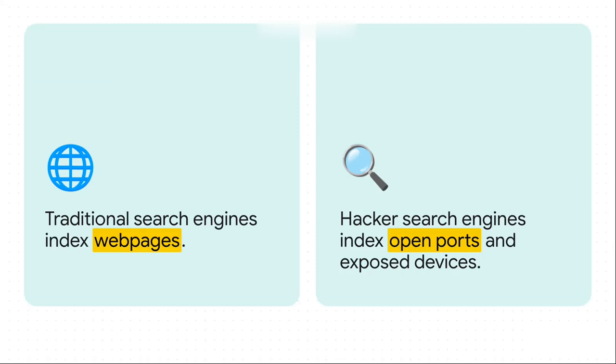There is a massive paradigm shift to wrap our heads around here. Traditional search engines just index web pages. They care about text, pictures, links. But hacker search engines index the actual plumbing of the internet, and they do it in real time. They are out there hunting for open ports, exposed security cameras, misconfigured cloud buckets, SSH servers, and IoT devices, the whole shebang. Basically, if it is plugged into the internet, these platforms are relentlessly crawling it and categorizing it.